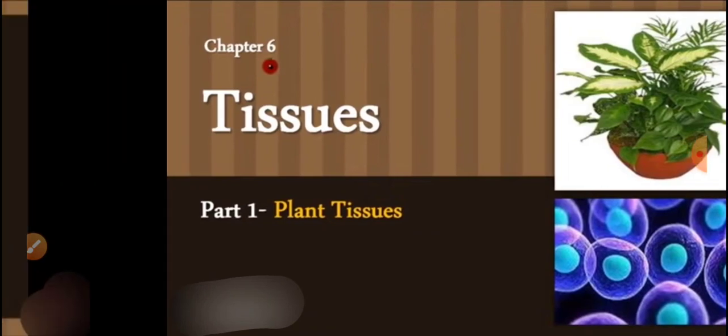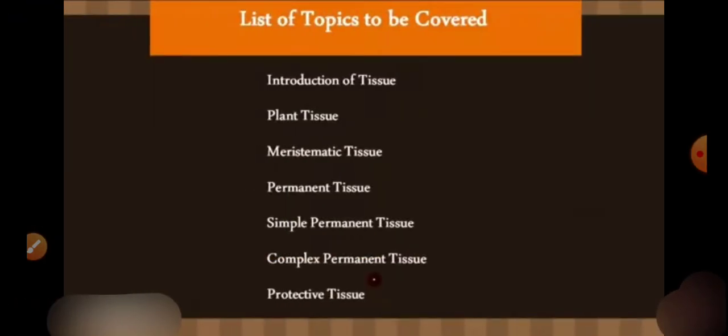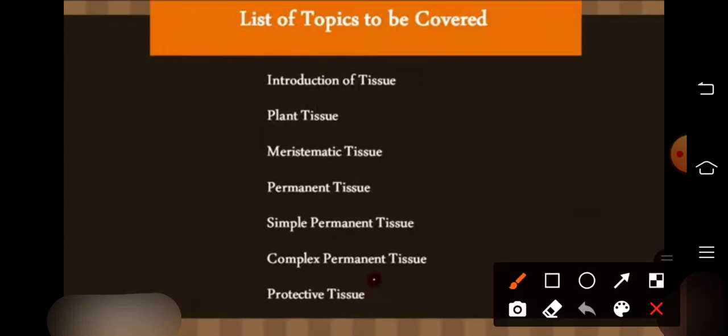Okay, so let's start. List of topics to be covered in this video: I will explain about the introductory part of the tissue, plant tissue, meristematic tissue, permanent tissue, simple permanent tissue, complex permanent tissue and protective tissue. Okay, so these are the topics we will cover in this lecture.